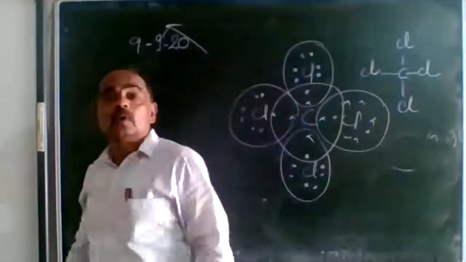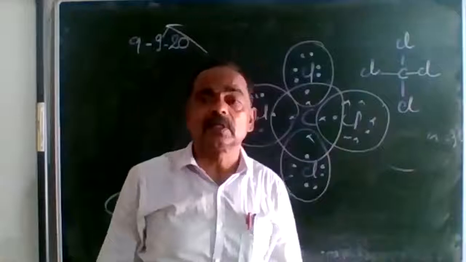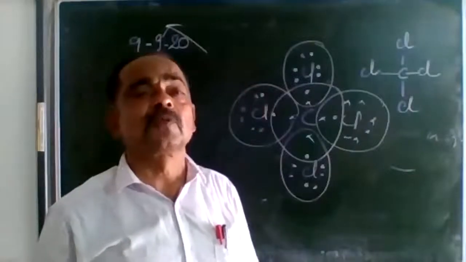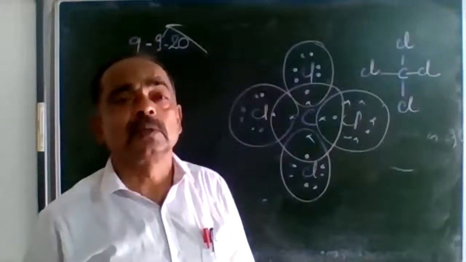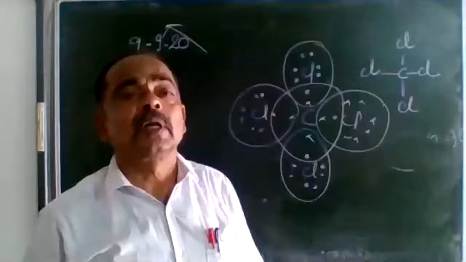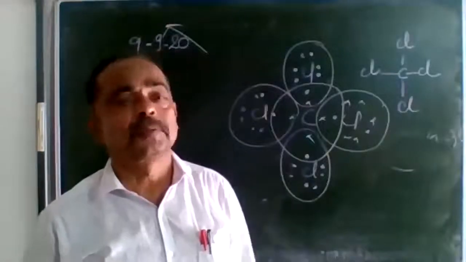Understood it? So carbon has got the stable configuration, chlorine has also got the stable configuration by sharing the electron. This is how a covalent bond with carbon is formed. Clear?